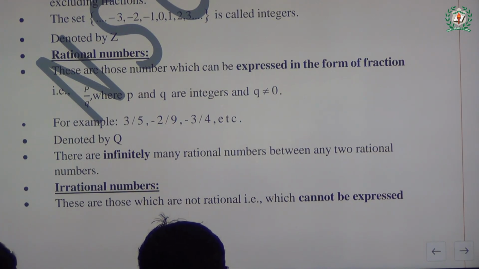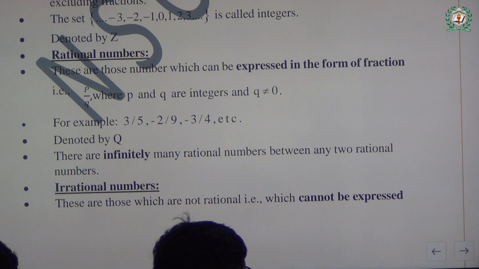So now tell me, how many numbers can exist between two rational numbers? Speak up. Infinitely many, sir. There are many numbers between two rational numbers. We have so many rational numbers between two rational numbers.